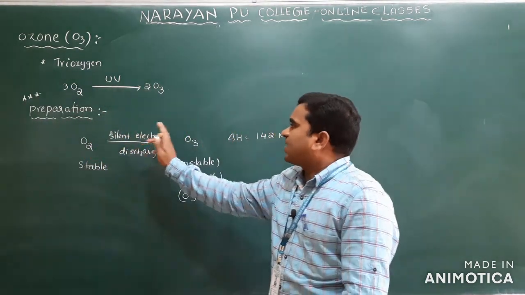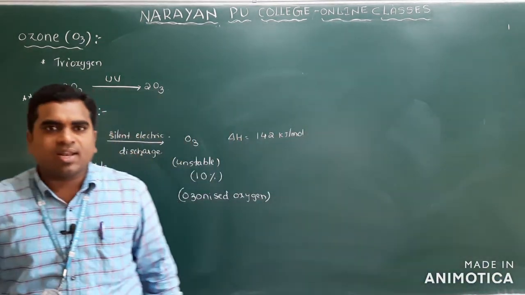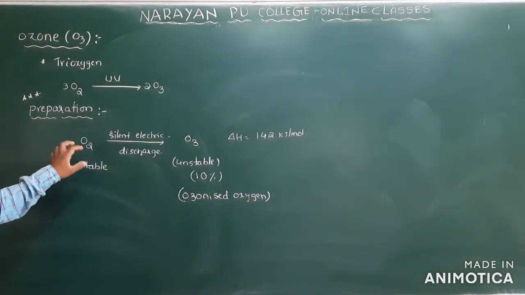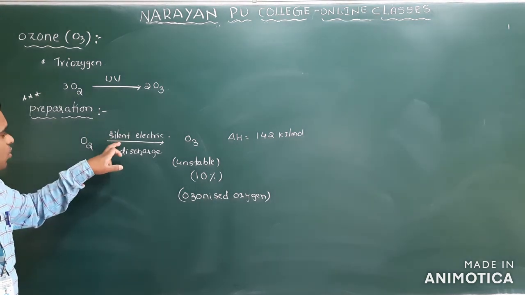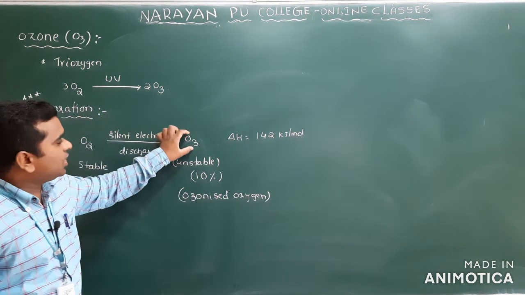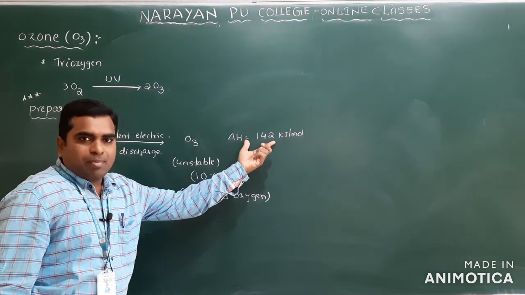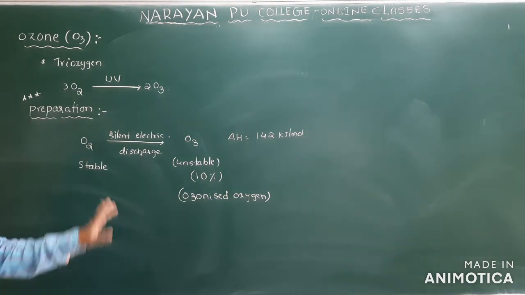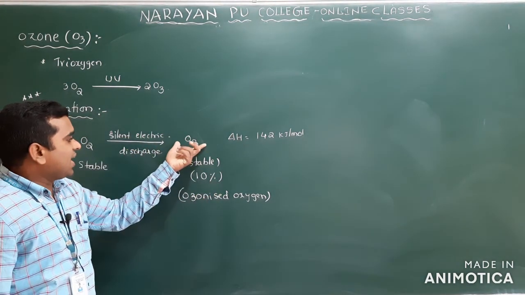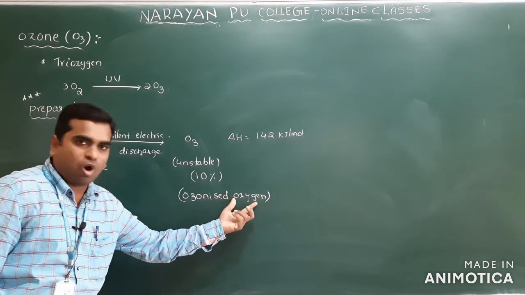Ozone, and that they are asking in the PU examination. Simple. What do you have to write here? So when dry oxygen is passed through the silent electric discharge, the oxygen is converted into ozone, and this reaction is an endothermic reaction. Clear? That is enough. And you have to write the equation, and this ozone which is prepared during this reaction we will call ozonized oxygen.